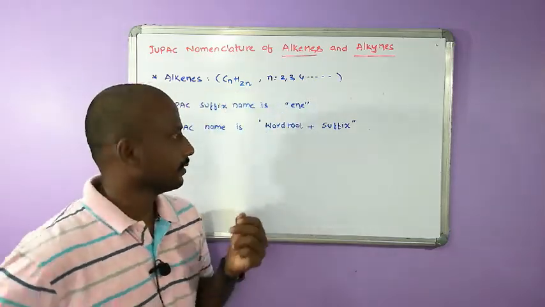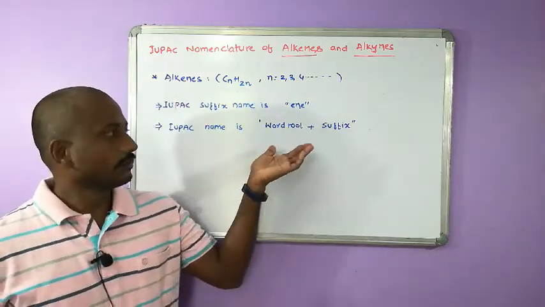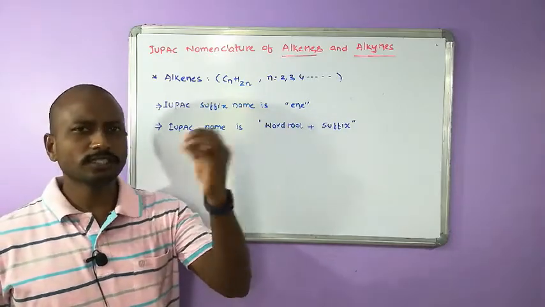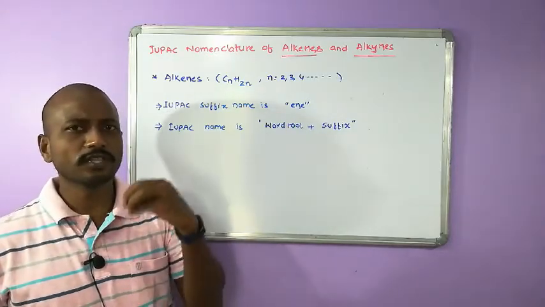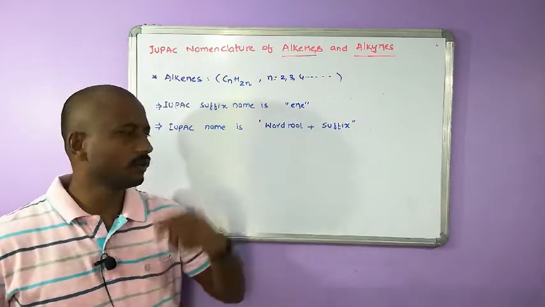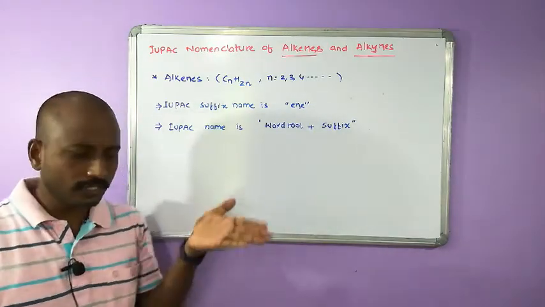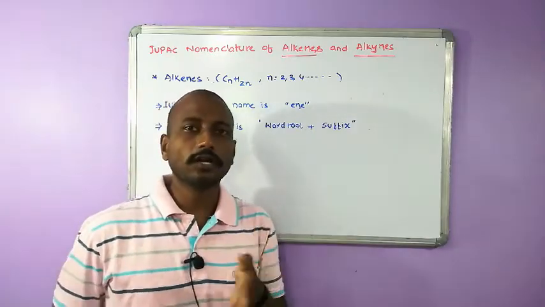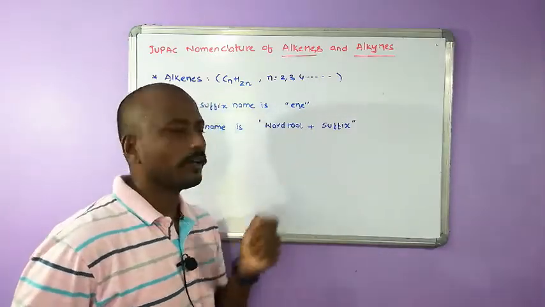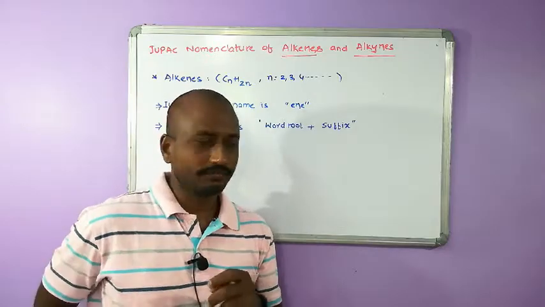Here also, if more than one position is possible for the double bond, then whether it sits at the first, second or third position, we have to identify the position of the double bond by numbering.